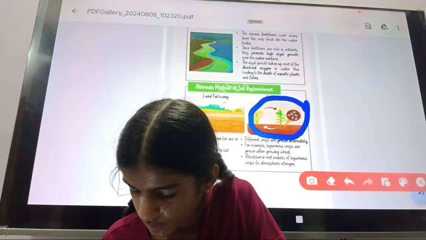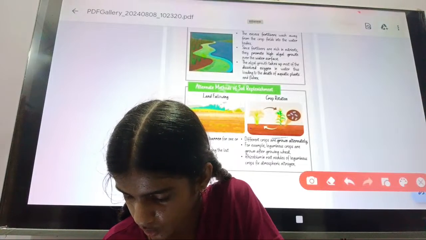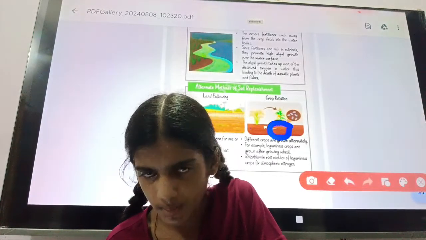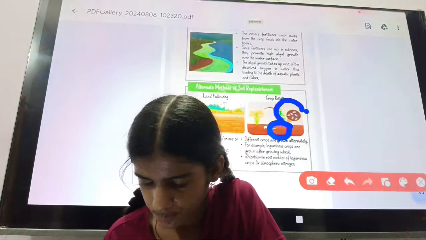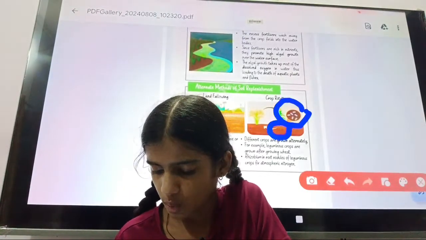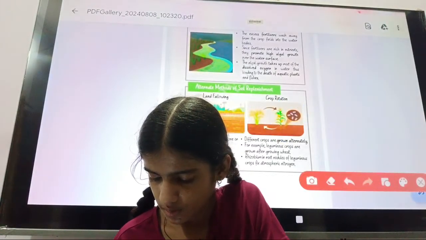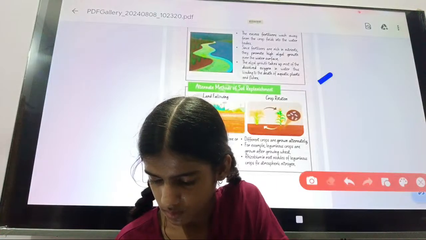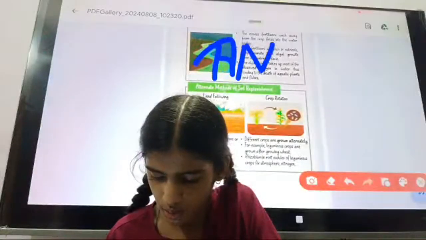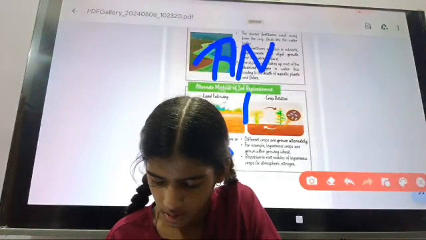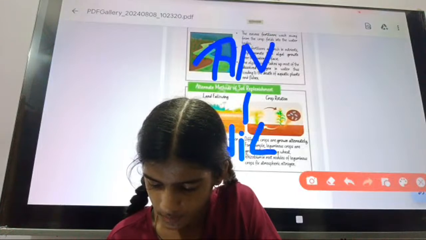This is the root nodule, where these microorganisms convert atmospheric nitrogen to nitrate or nitrite.